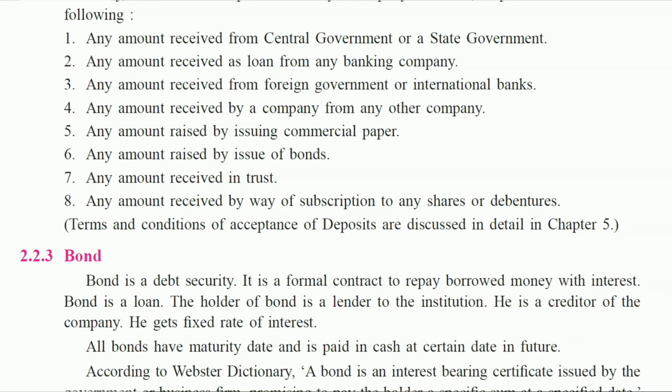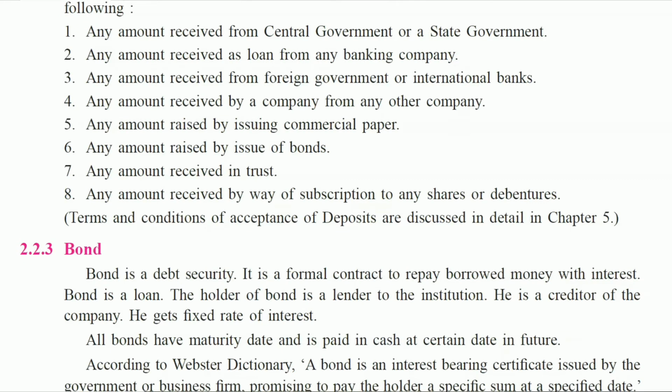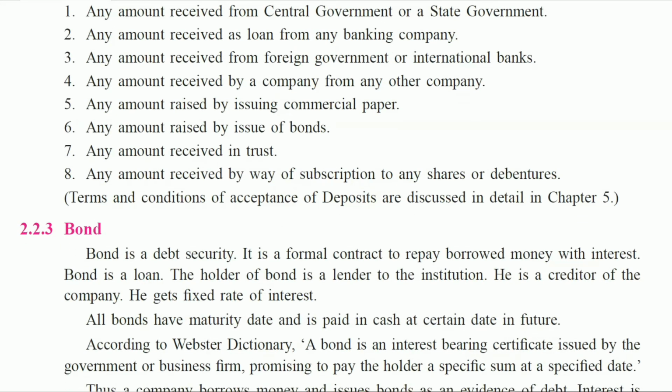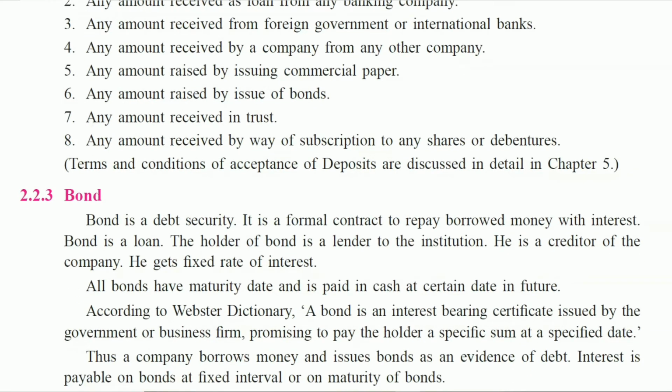Third, any amount received from a foreign government or international bank. Fourth, any amount received by a company from any other company. None of these are included in deposit.